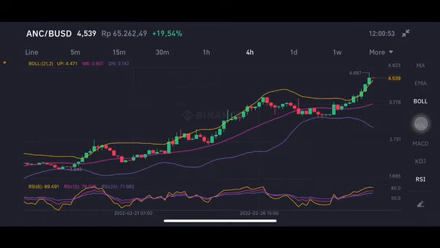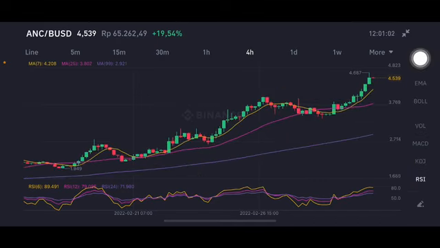I'm just gonna give you some prediction using technical analysis. So now still above the upper band, 4.471 US dollar. The RSI stochastic already a little bit overbought. We're gonna go to the moving average. If the price is still above the moving average 4.2 US dollar, then still having opportunity.